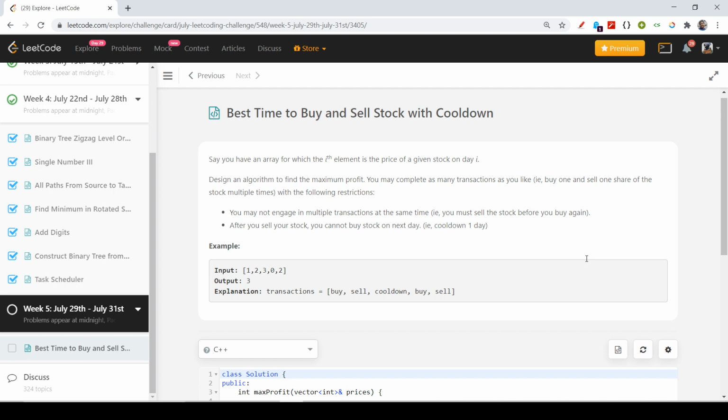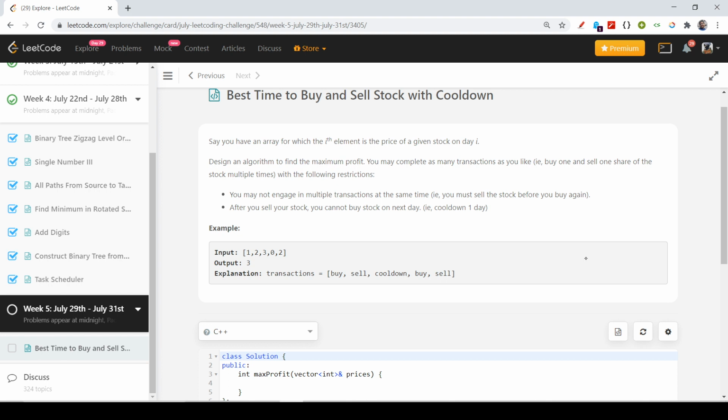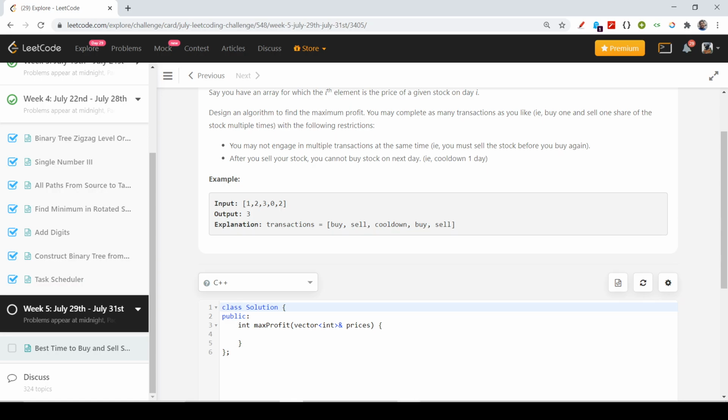So if you haven't already read the problem, I will recommend you to pause the video and read the problem. I will walk you through the example statement and a few major things. The first important thing is that you have to wait 1 day after selling a particular stock to buy another stock the next day, right? And the next major thing is that if you have bought a particular stock, then you should sell it first before buying another stock.